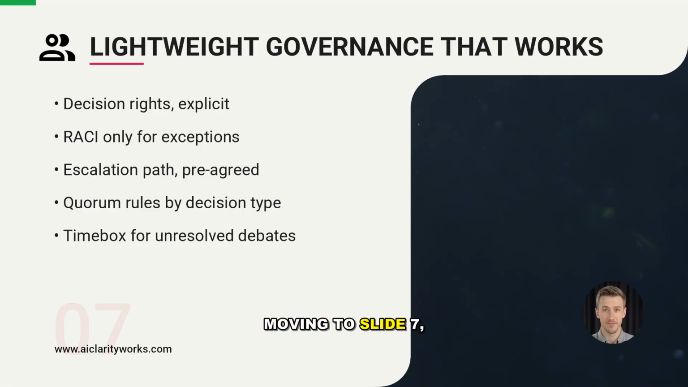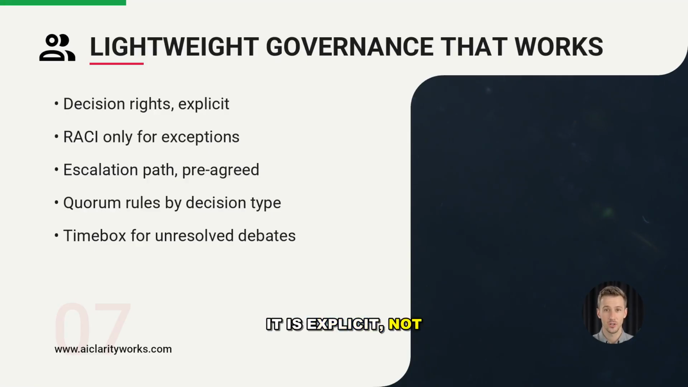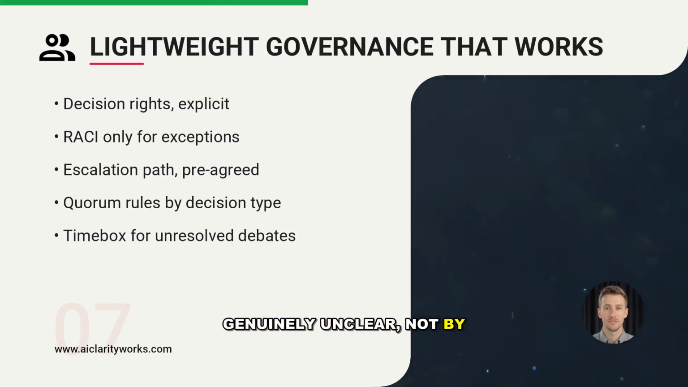Moving to slide 7. Lightweight governance works when it is explicit, not bureaucratic. You define decision rights in plain language. You only use a RACI when ownership is genuinely unclear, not by default.